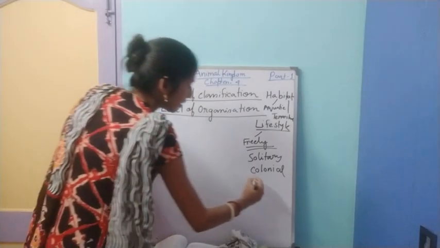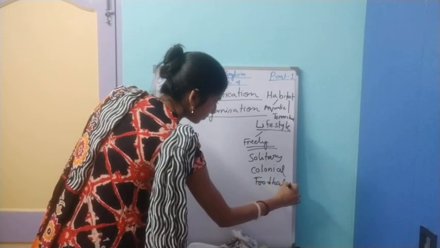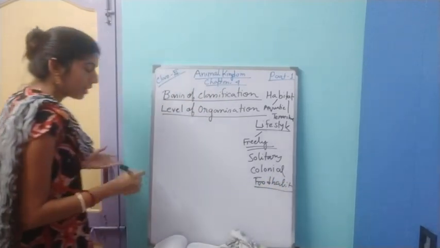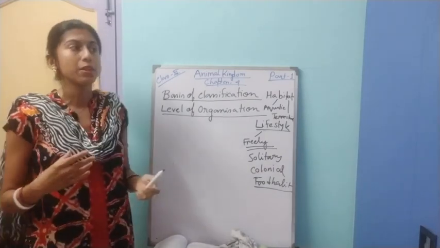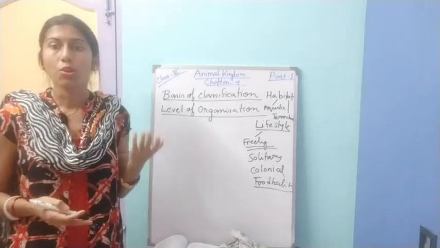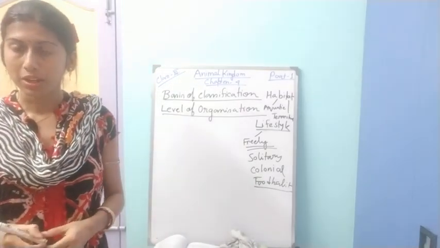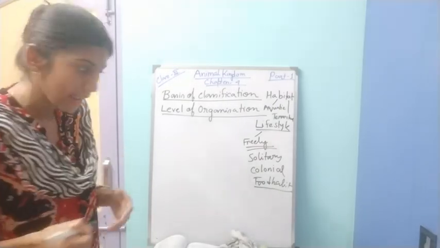Next, if we consider the food habit, we will find different types of food habits like herbivores, carnivores, omnivores. Herbivore means those who eat only plant products. Carnivore means they eat only animal products, and omnivore means those who eat both plants and animals.